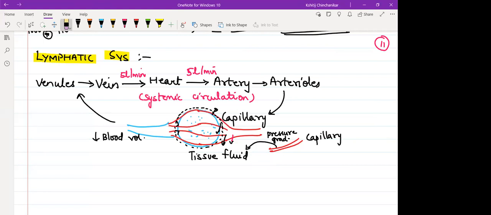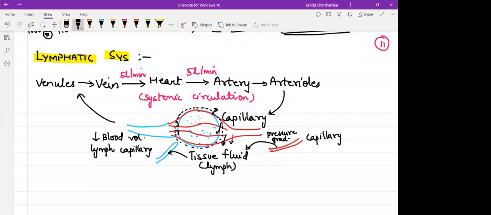Did everyone understand? So can I say we need another network of capillaries which will take this tissue fluid inside, because you have to restore back the volume of blood. So from the tissue, there is another network of tubes that begins. These are also capillaries. They are thin. But you specifically call these lymph capillaries because the tissue fluid over here is used tissue fluid, and the moment it enters this capillary, you start calling it lymph.